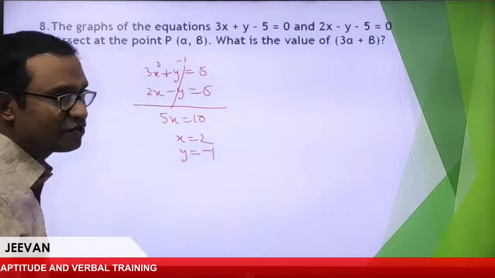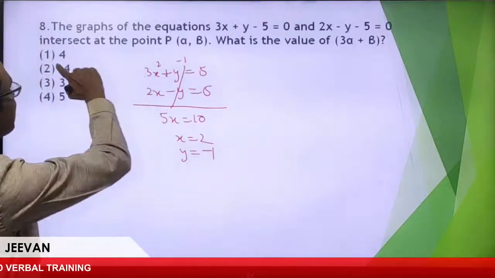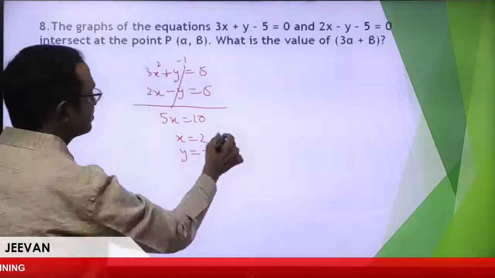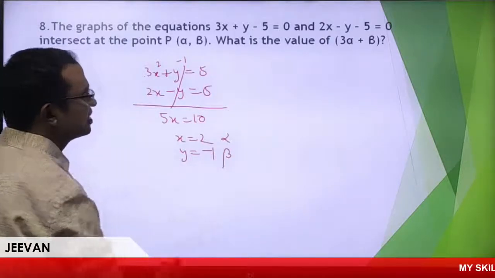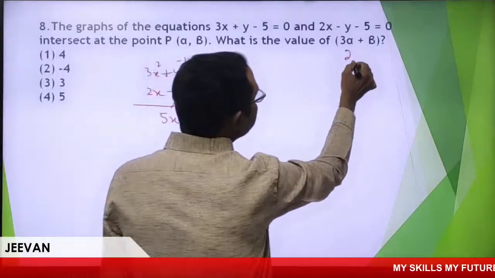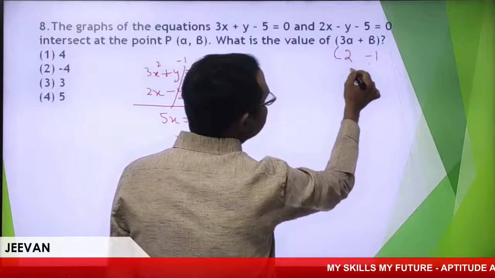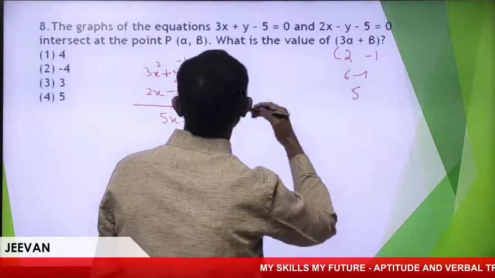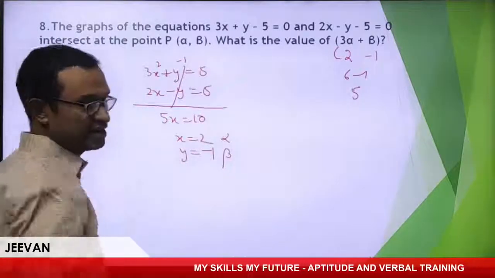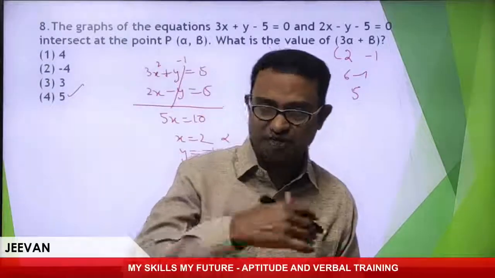What he said, respective points are alpha, beta. This is alpha, this is beta. Substitute here, alpha is 2, beta is minus 1, 6 minus 1, it is nothing but 5. Yeah, very clear. Fourth option. Yes, Kabir bhai, your answer is absolutely right.